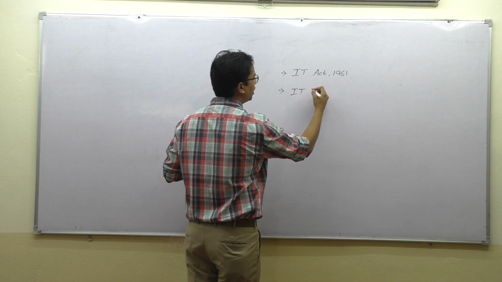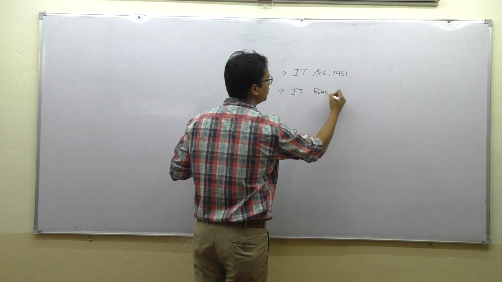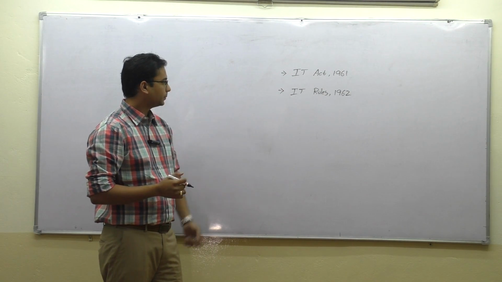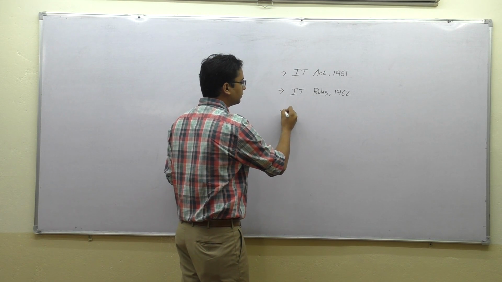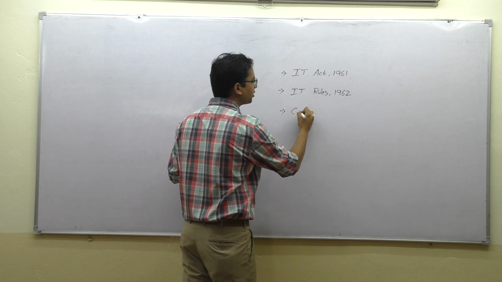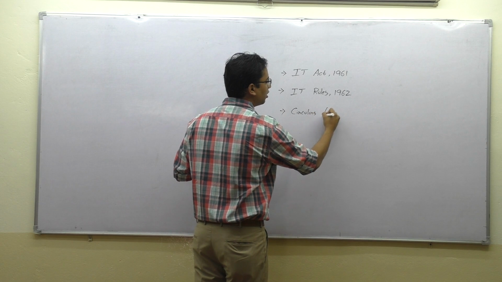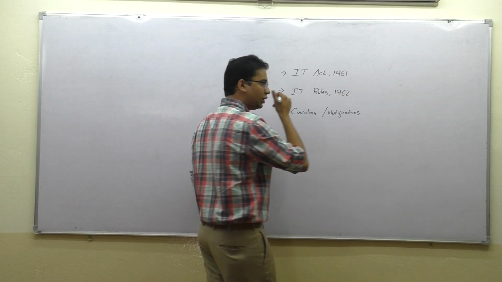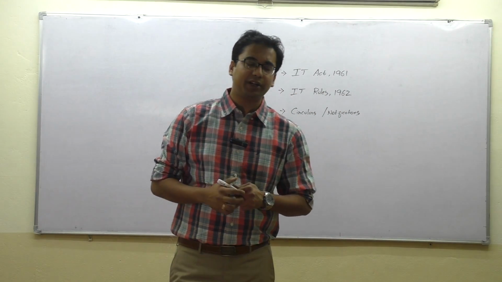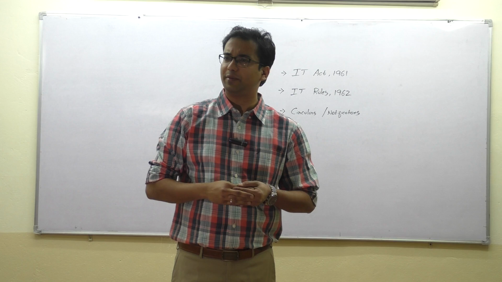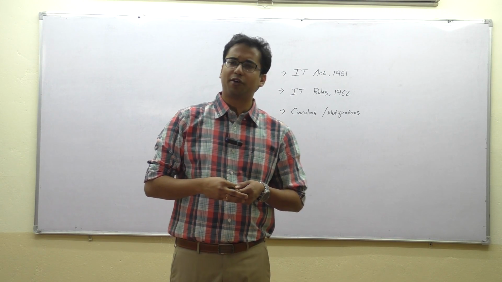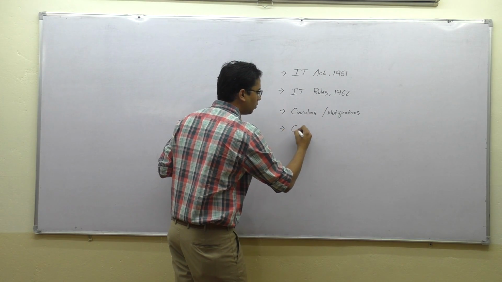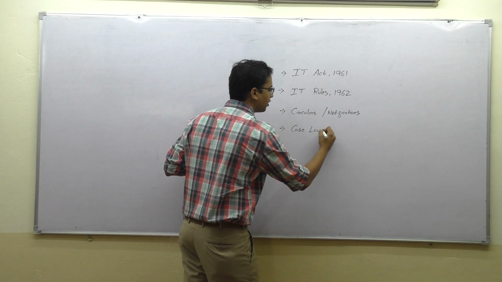The second part of your portion is the Income Tax Rules 1962. The third part, of course, any circulars or notifications issued by the central government or the CBDT. What is CBDT? Central Board of Direct Taxes. And last but not the least, we have a few case laws.